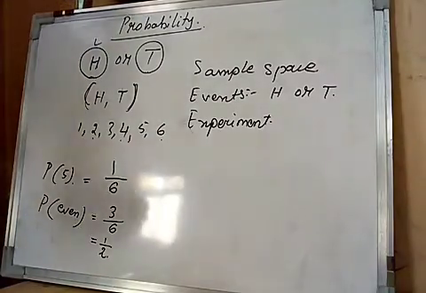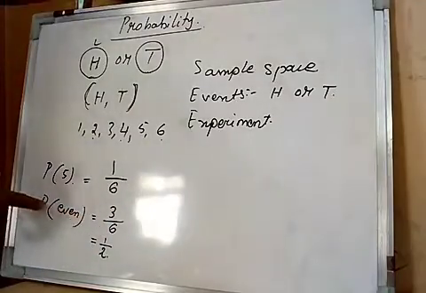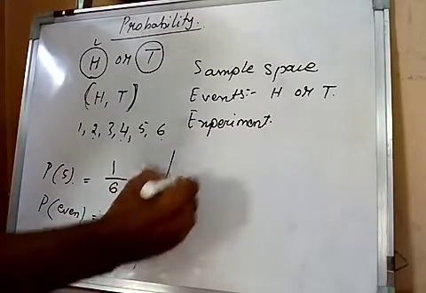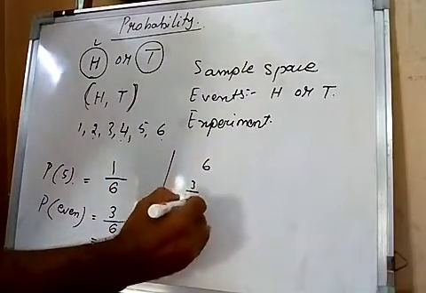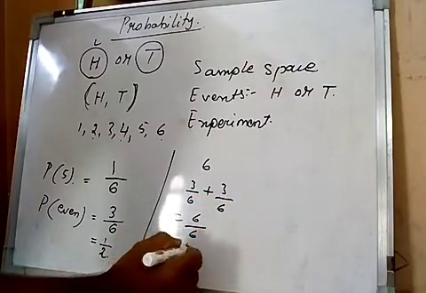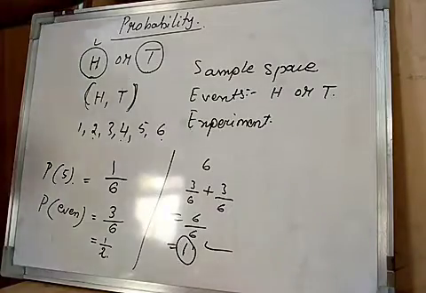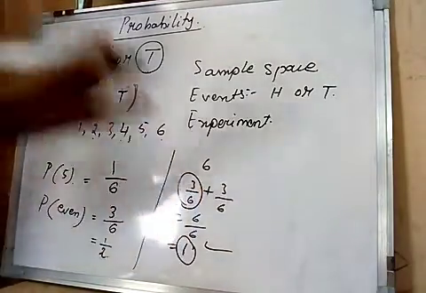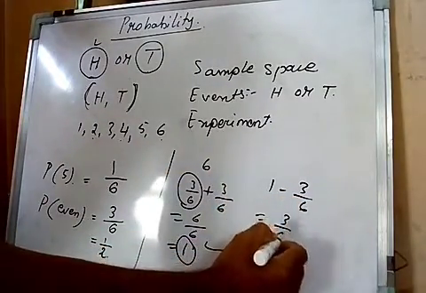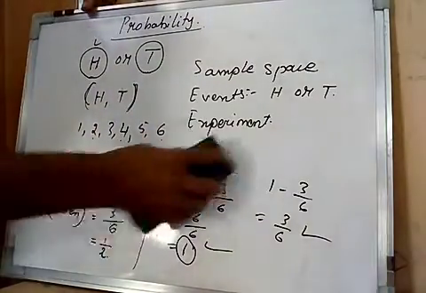For example, the probability of getting an even number is 3 upon 6. Then the probability of not getting an even number is how much? 3 upon 6 only. See here, total events are 6. So 3 upon 6 plus 3 upon 6 equals 6 upon 6, that is 1. So 1 is the complete outcomes or complete event. So if 3 is the favorite events, then 1 minus 3 upon 6 equals 3 upon 6, which is the not favorite event, right?